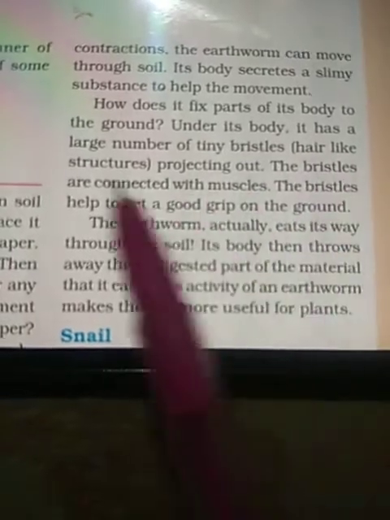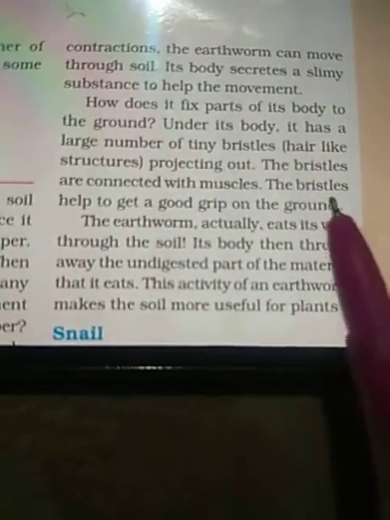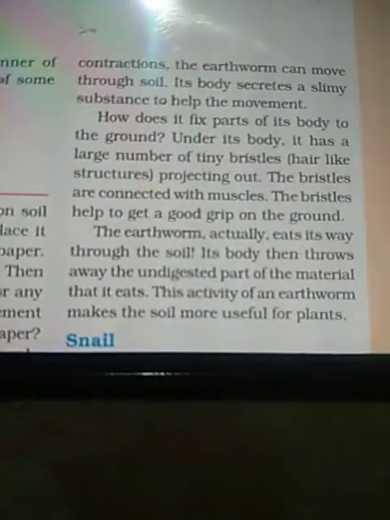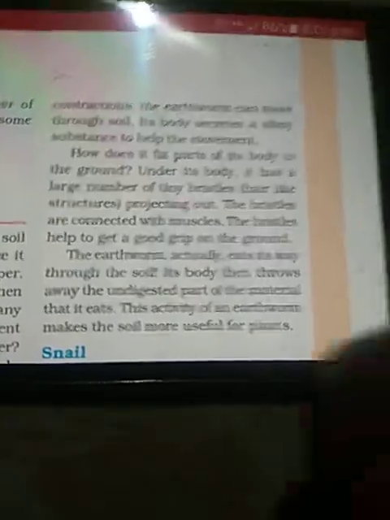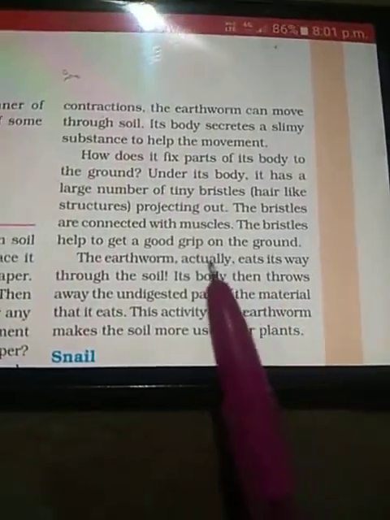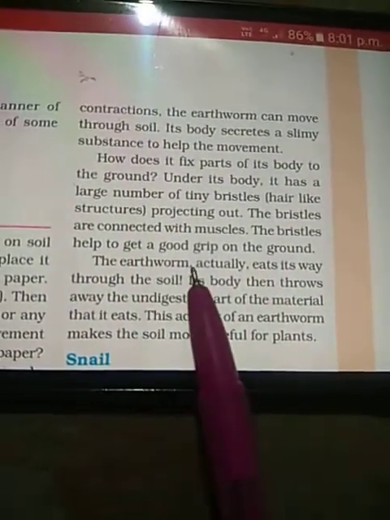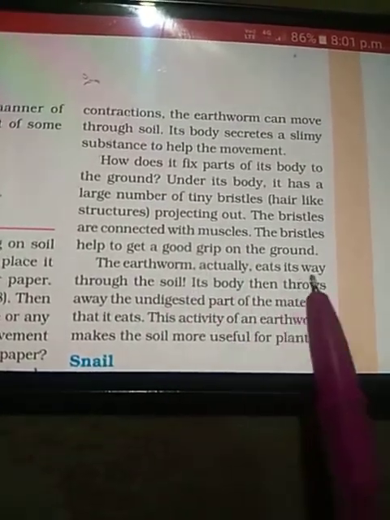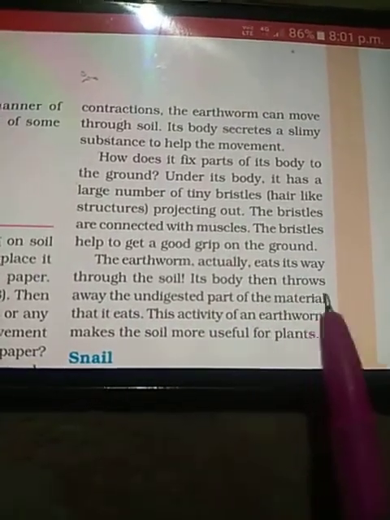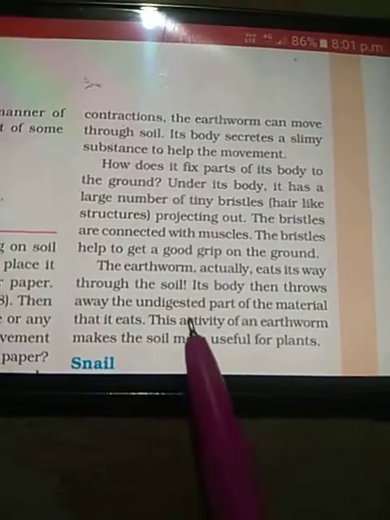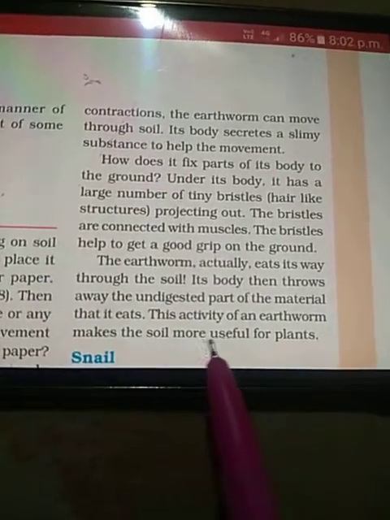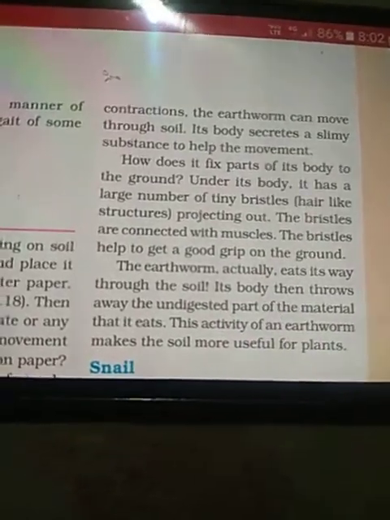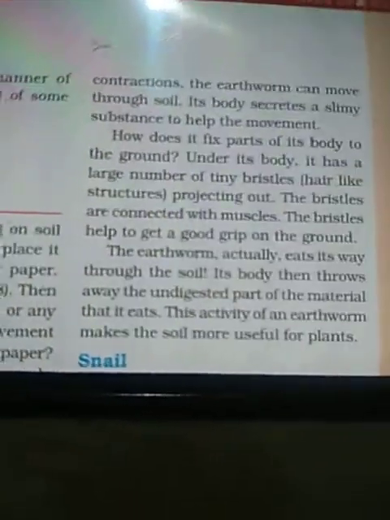Projecting out, the bristles are connected with the muscles. The bristles help to get a good grip on the ground. So when it fixes the rear part of the body, it is the bristles which hold the ground and give a good grip. The earthworm actually eats its way through the soil. Its body then throws away the undigested part of the material that it eats. This activity of the earthworm makes the soil more useful for plants. So while moving in its path, the earthworm eats whatever comes in its path.